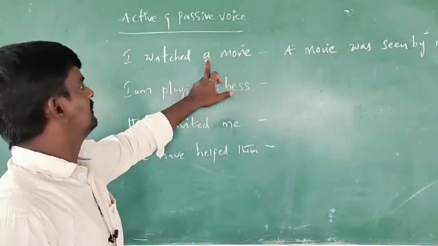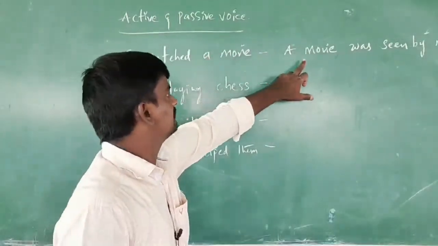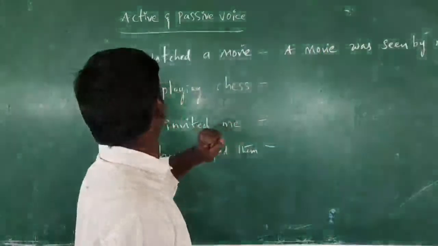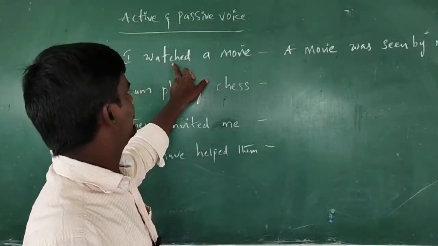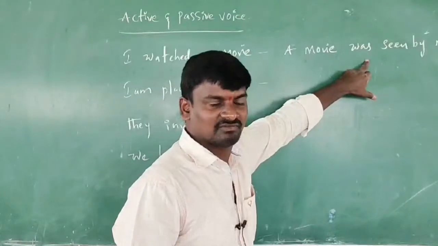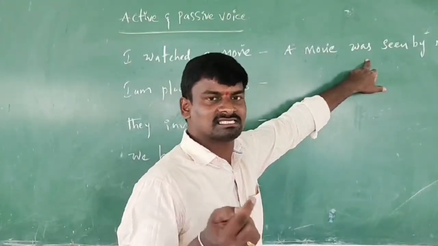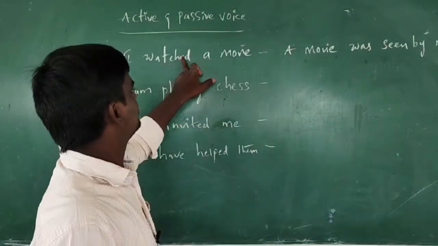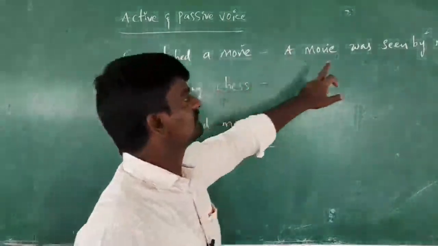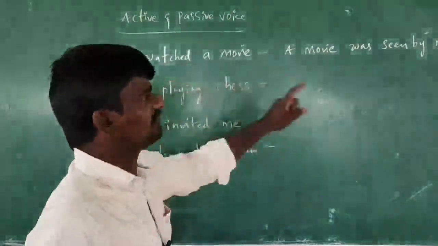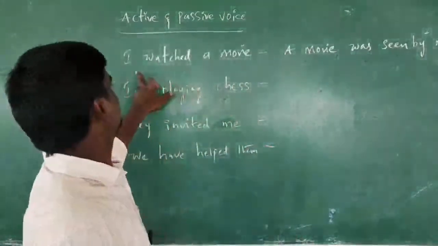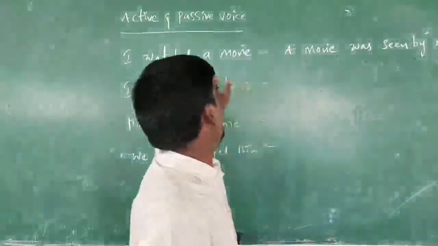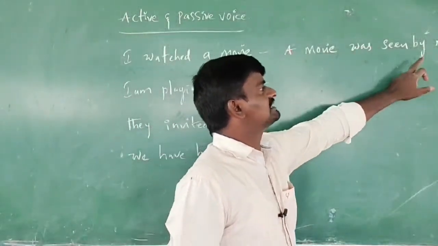The object becomes the subject, and it is in the past tense, so use the helping verb was. We use was and were in the past tense, and write down verb form 3. Watched means seen. Use the preposition by. When you are changing from active voice to passive voice, I becomes me. I watched a movie. A movie was seen by me.